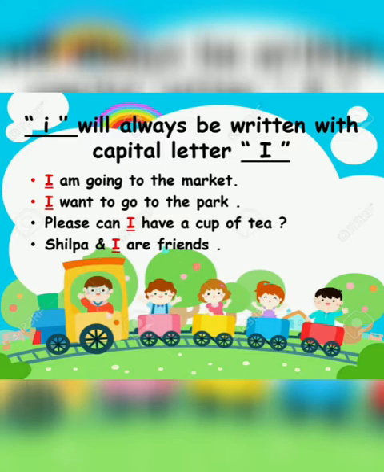Let's read the first one. I am going to the market. Here I will be in capital, and at the end we will put a small full stop. That means the sentence is ended. Right? Next sentence is I want to go to the park. Right? So here again I is in capital, and at the end there's a full stop. That means our sentence has come to an end.